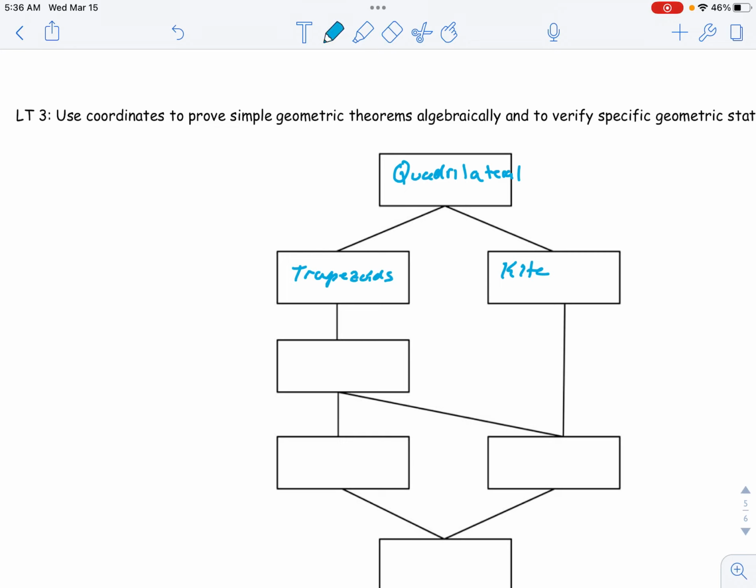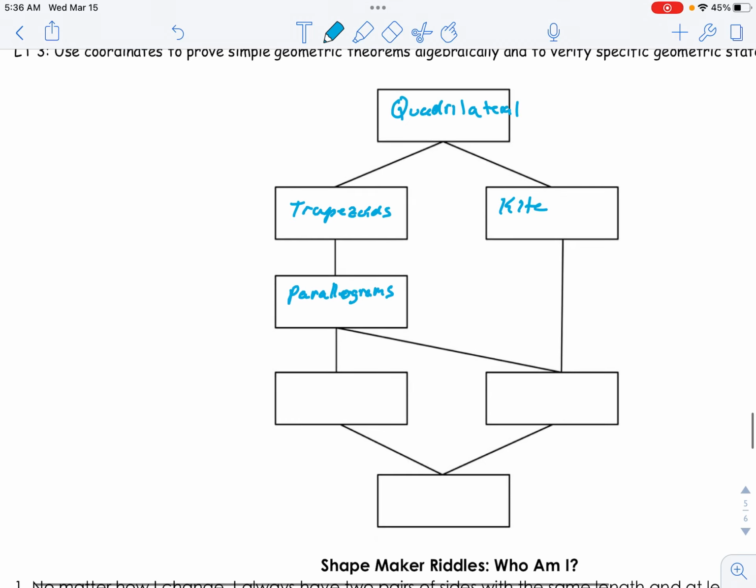Then what you can say is all parallelograms are trapezoids. So all parallelograms are trapezoids, all parallelograms are quadrilaterals. And then the rectangle specifically, all rectangles are parallelograms, all rectangles are trapezoids, all rectangles are quadrilaterals, but they don't have to be a kite.